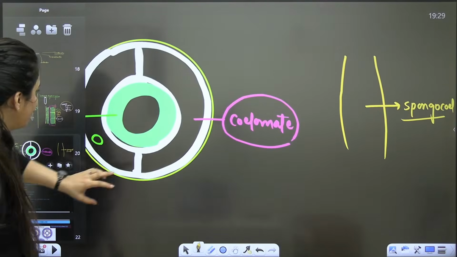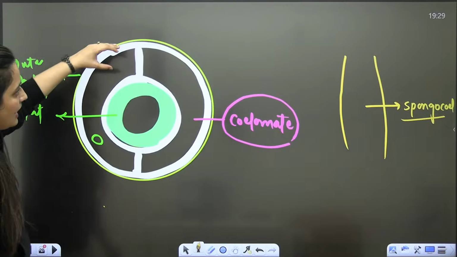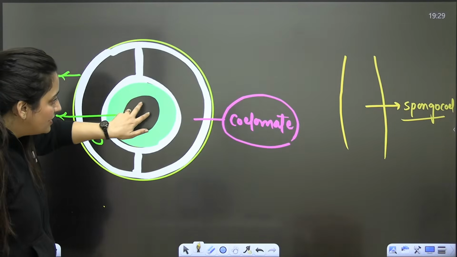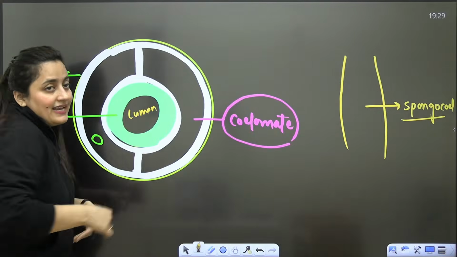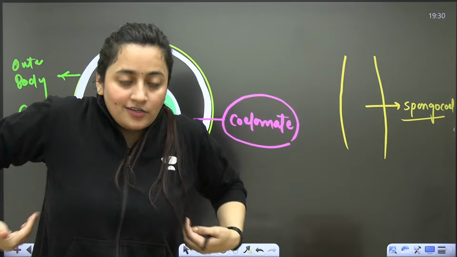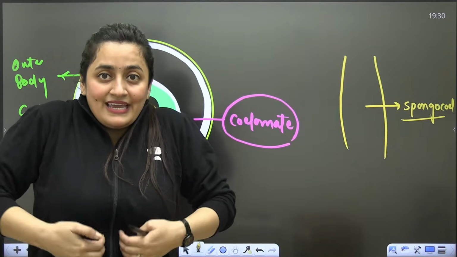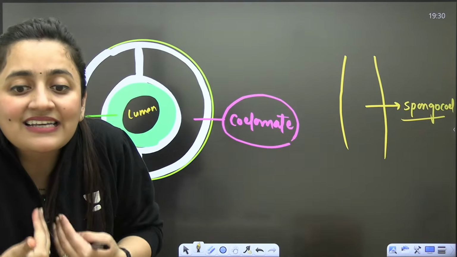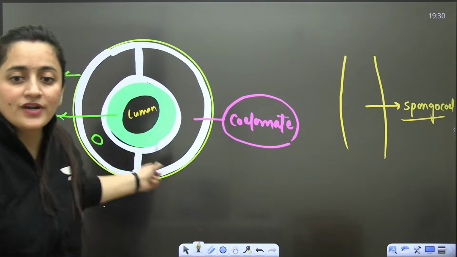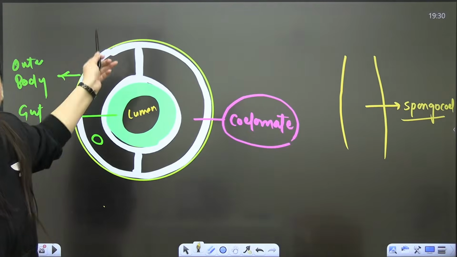So just to explain this part. Now see, outer body wall, inner gut wall. The space in between, this part, is the lumen. If somebody takes my cross section, there is the outer body wall, then the inner gut wall, and the empty space in between is the lumen, from where the food will pass. So don't get confused. That is how we explain the coelom.